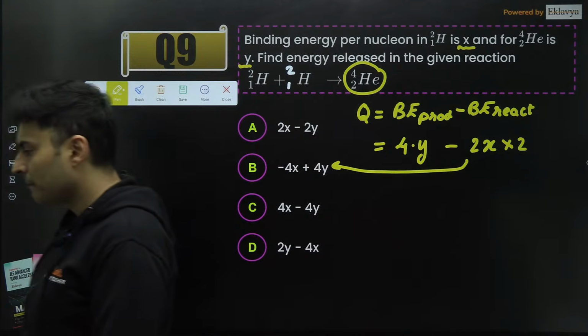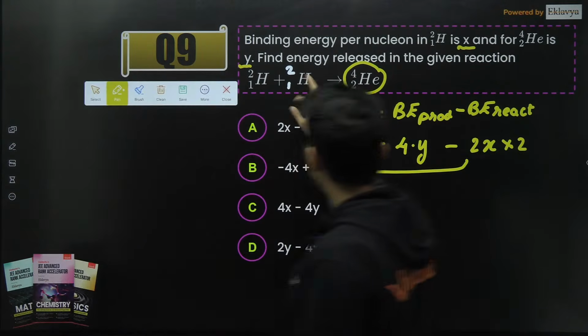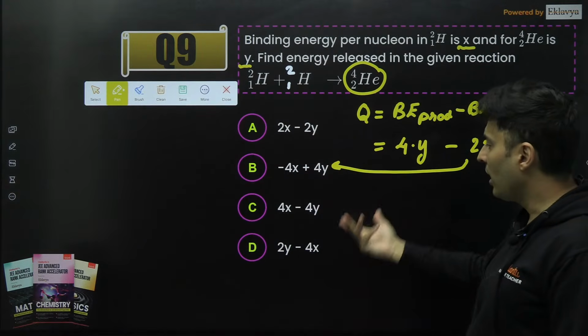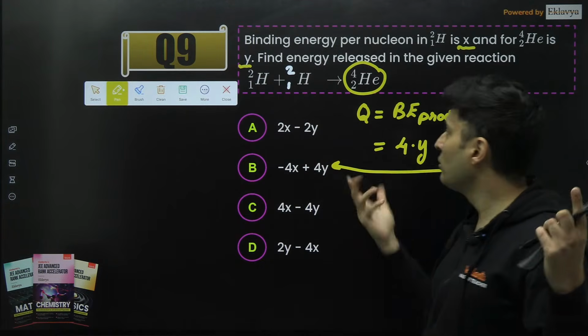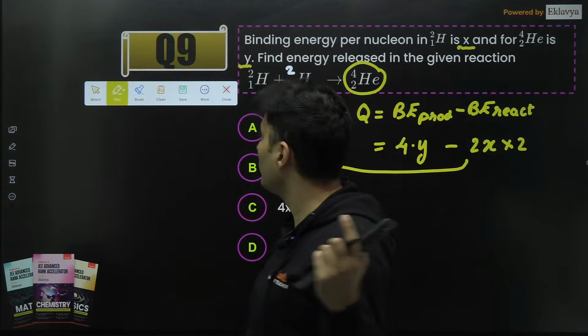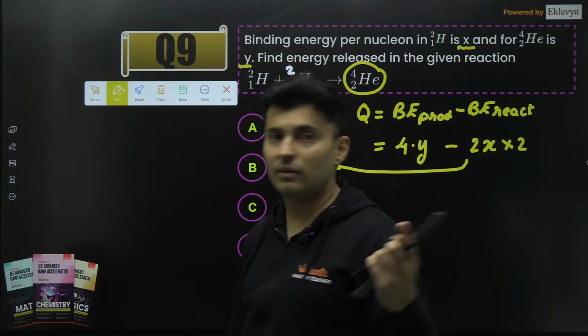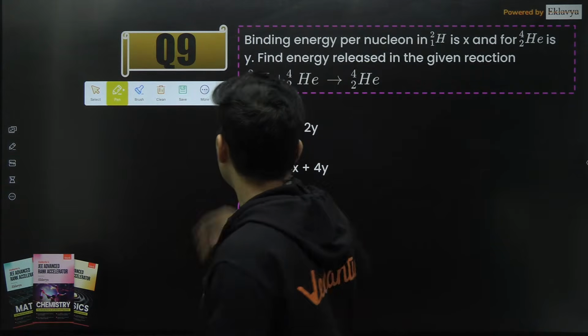Got it? Many people made a mistake over here and they would have written either minus 2X or something like that. You forgot there were 2 hydrogens, or you just took the atomic number instead of the mass number. That will give you a completely wrong answer.